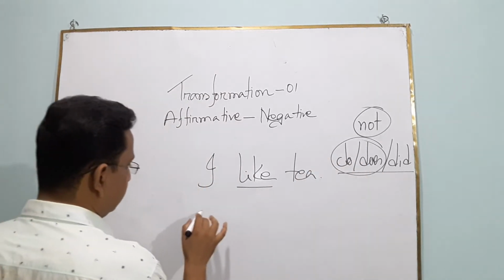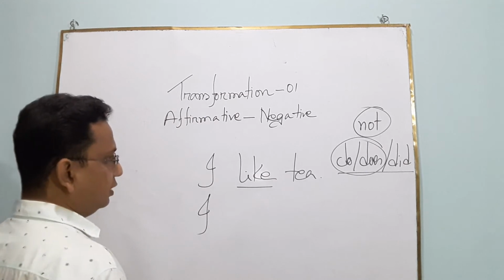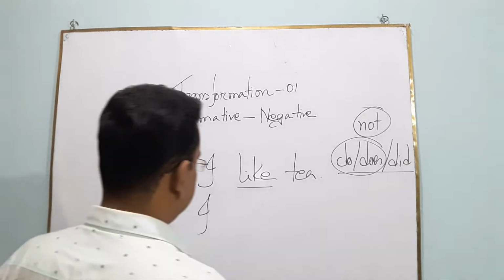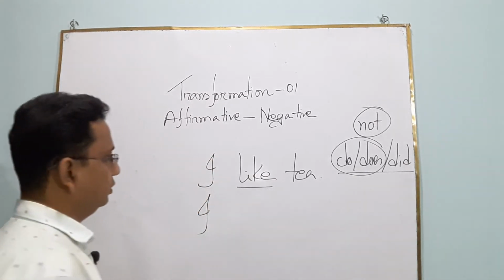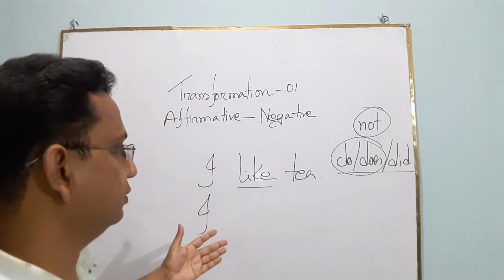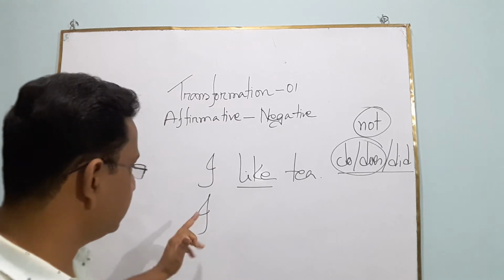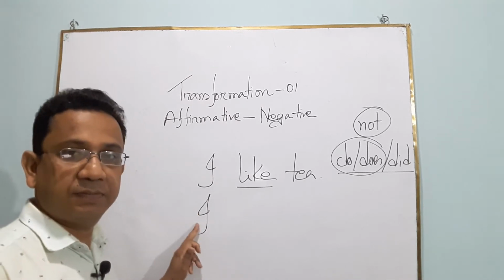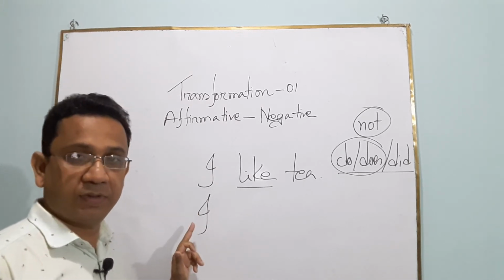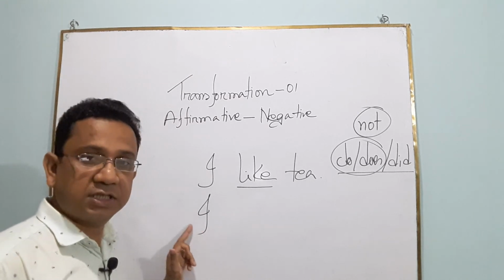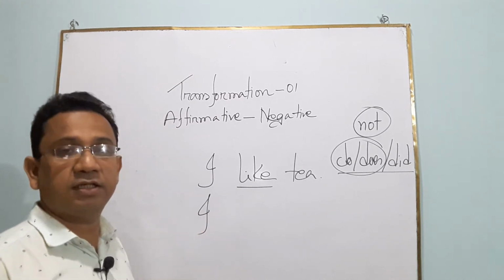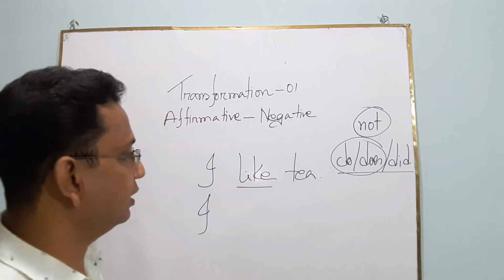Okay? At first, I have to write the subject, and now I have to use an auxiliary verb. But which auxiliary verb can we choose? If the subject is first person, second person, and third person plural number, then we can use do.